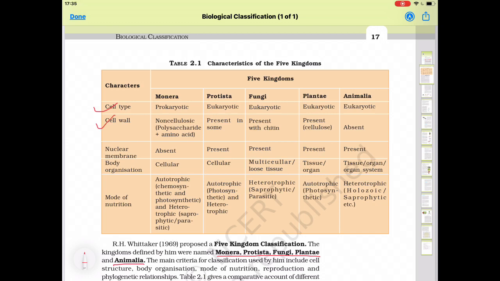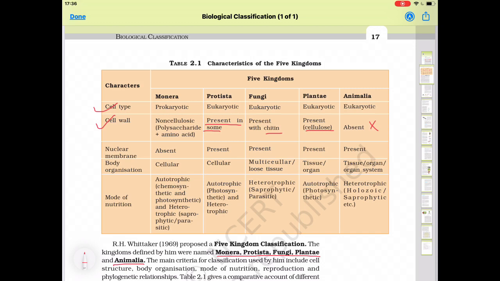In Monera mainly bacteria are present, so bacteria have a non-cellulosic cell wall. But in Protista, in some the cell wall is present. In fungi, the cell wall is made up of chitin, the material present in the cell wall of fungi. In plants, the cell wall is made up of cellulose, and the cell wall is absent in animals.